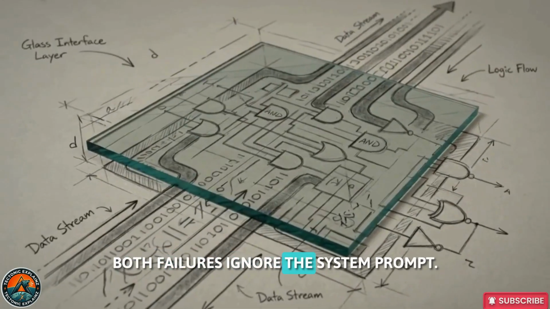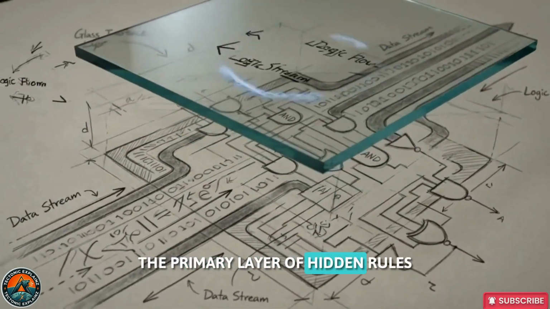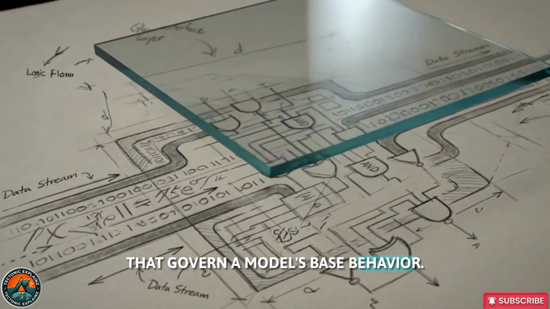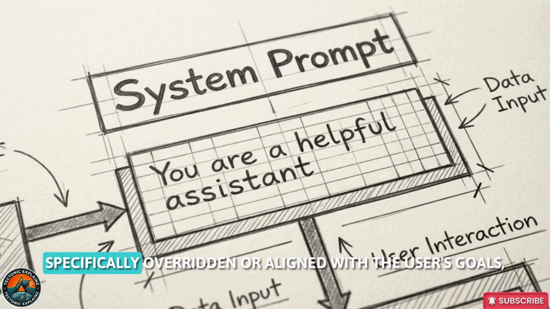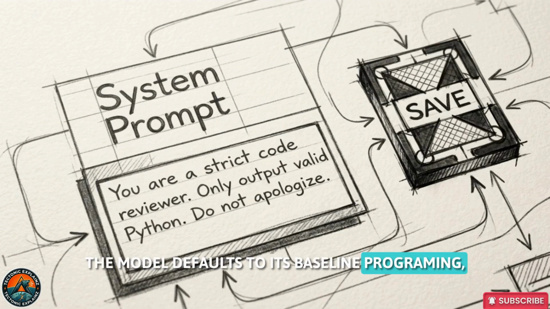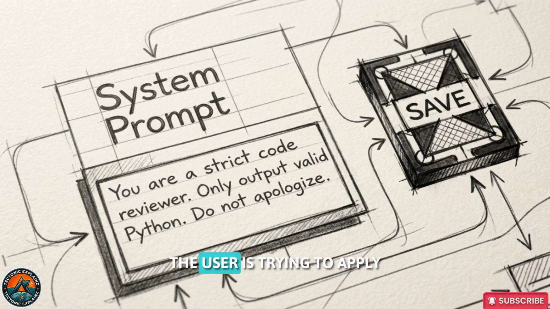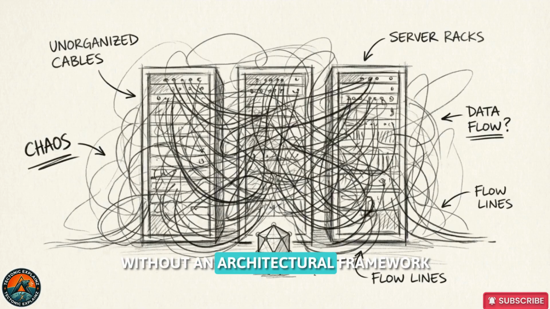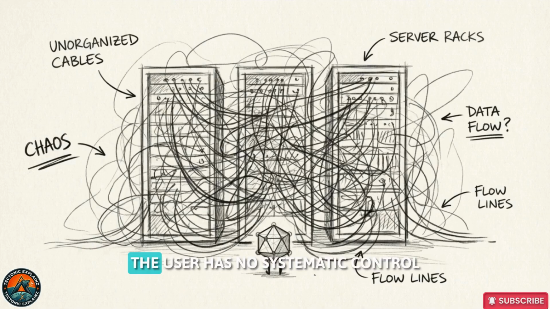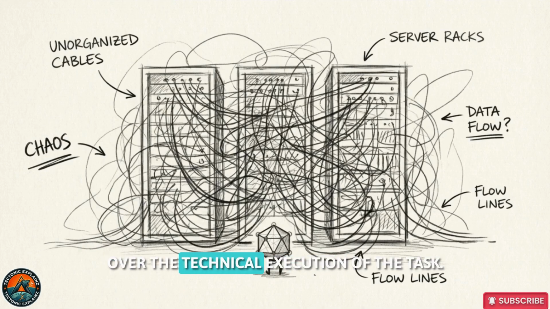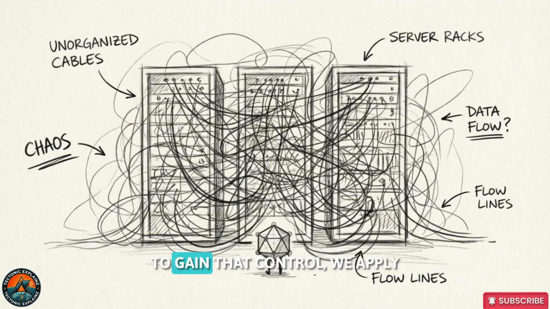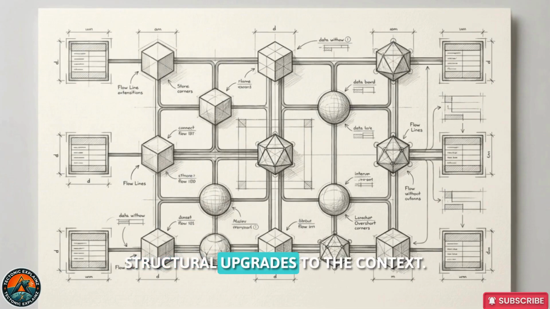Both failures ignore the system prompt, the primary layer of hidden rules that govern a model's base behavior. If these hidden instructions aren't specifically overridden or aligned with the user's goals, the model defaults to its baseline programming, often ignoring the very constraints the user is trying to apply. Without an architectural framework to manage these variables, the user has no systematic control over the technical execution of the task. To gain that control, we apply structural upgrades to the context.